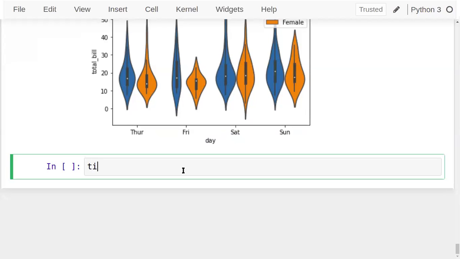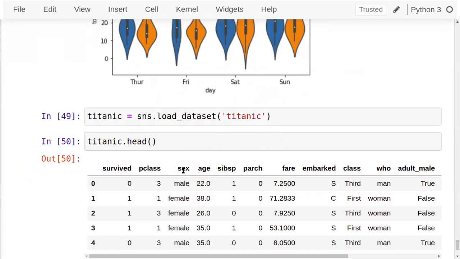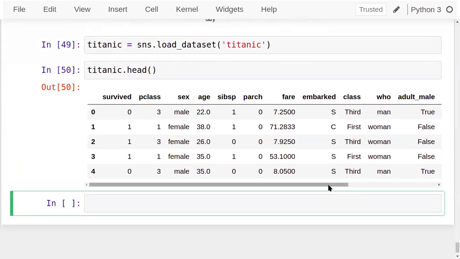See. So this is called the Titanic survival data set.